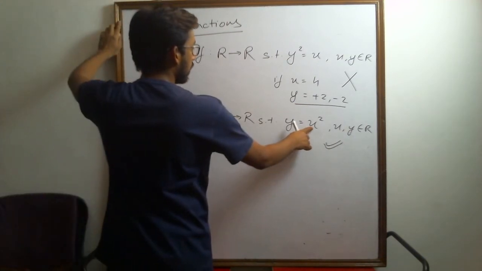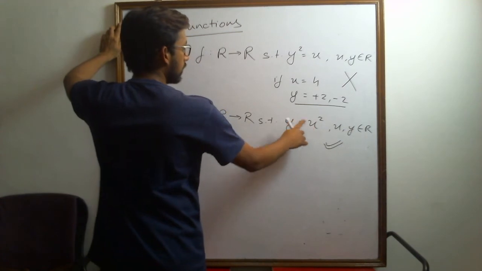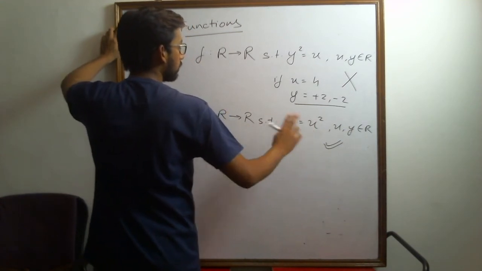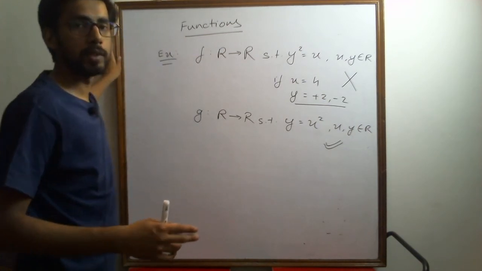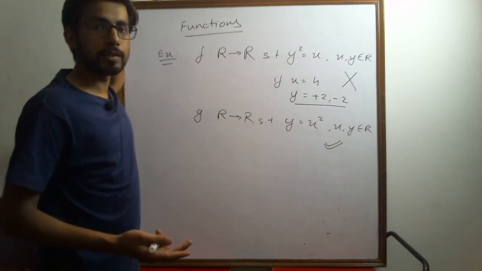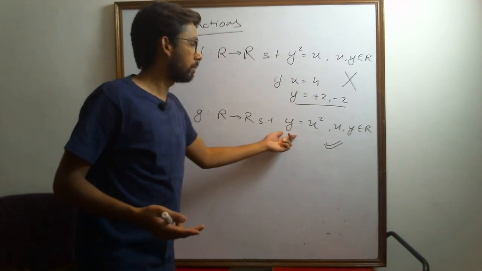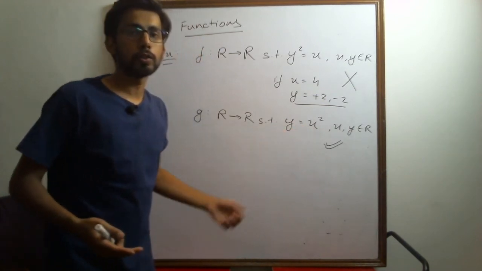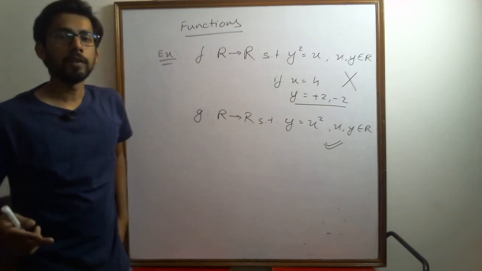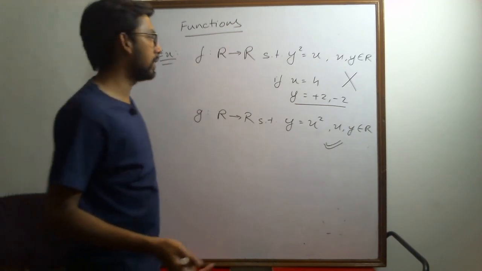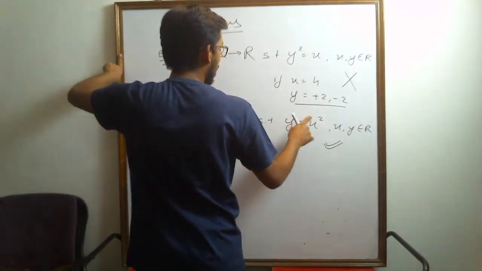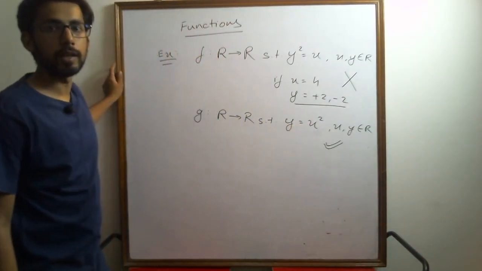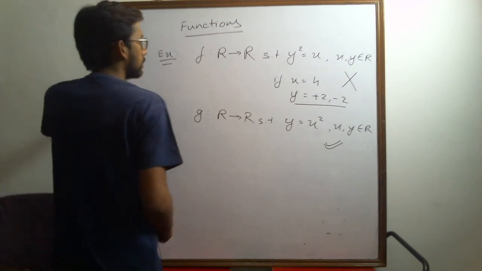See here, for all values of x there is an image possible. For all values of x there is no value in the set of real numbers whose square will not exist. So all values of the domain have an image, correct? Also, for all different values of x there will be a different value of y, so x will always have a unique image, so the second condition is satisfied. That's why it is a function.